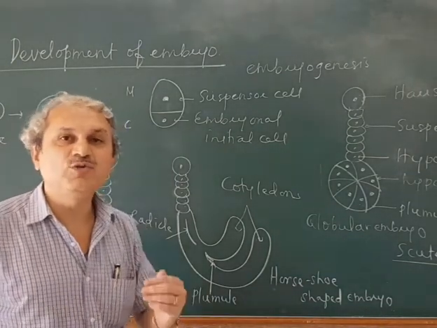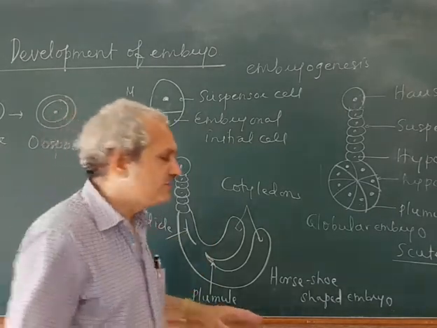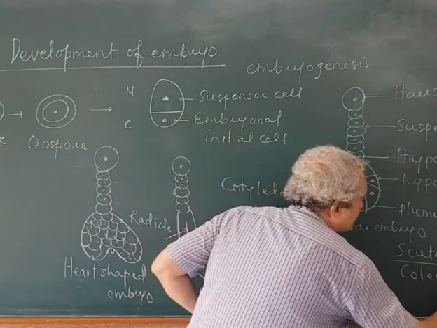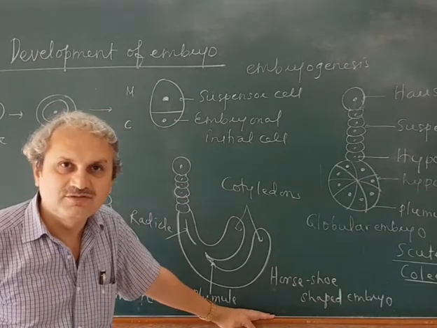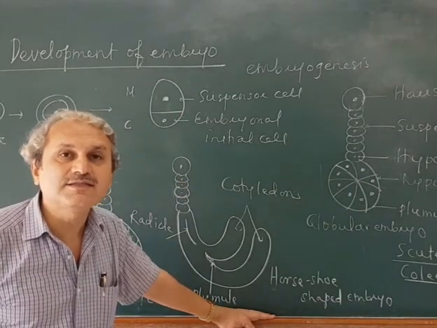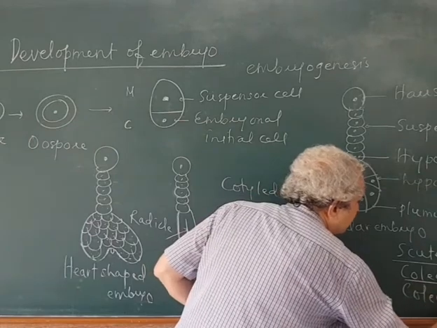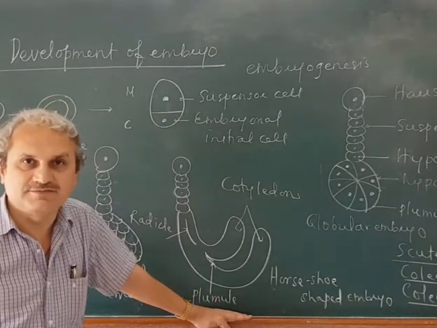Whereas the plumule is covered with a protective covering, which is called the coleoptile. While the radicle is covered with the coleorhiza.